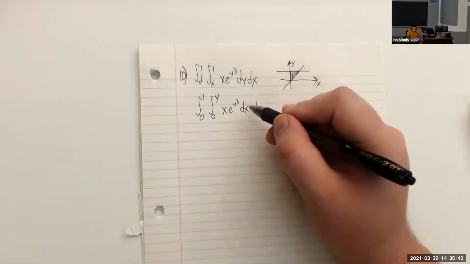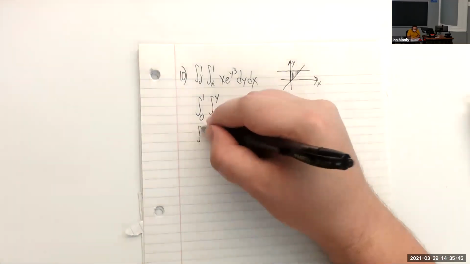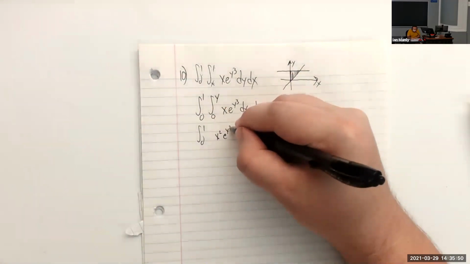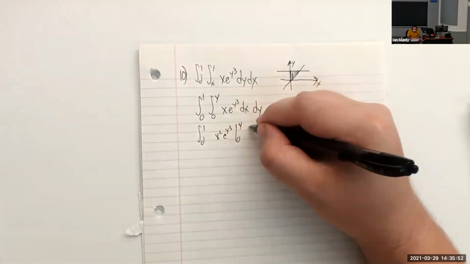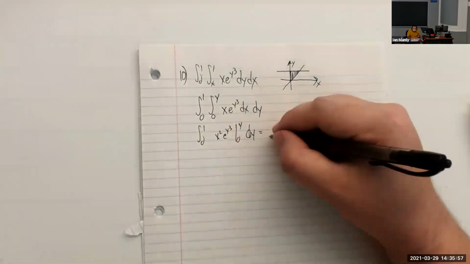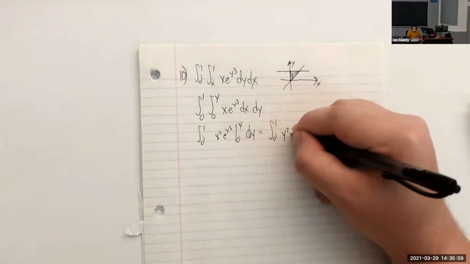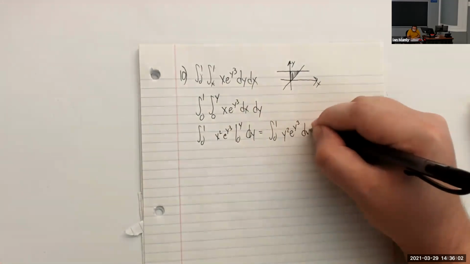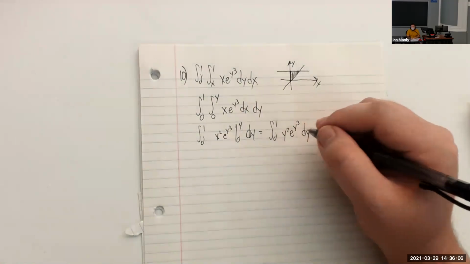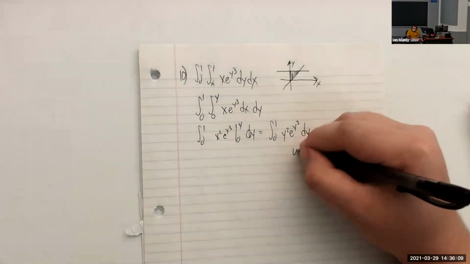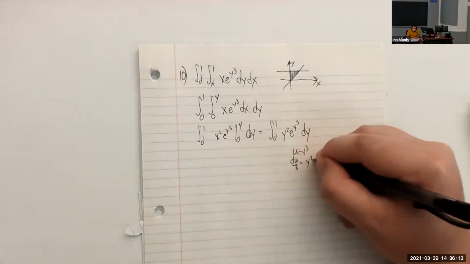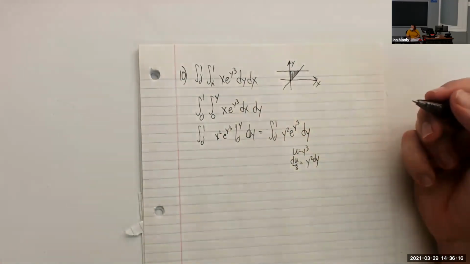Let's integrate this with respect to x. So this becomes x squared e to the y cubed from 0 to y, and then I put y in here, and I have y squared e to the y cubed. Now this integral is much more doable because we can do a u substitution. u is y cubed, and du over 3 will be y squared dy.